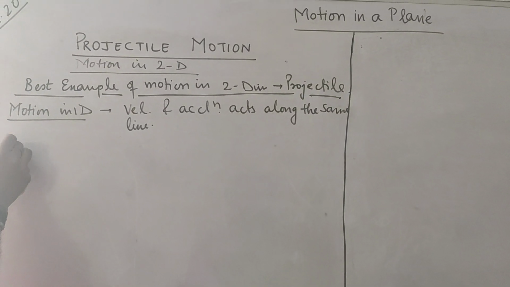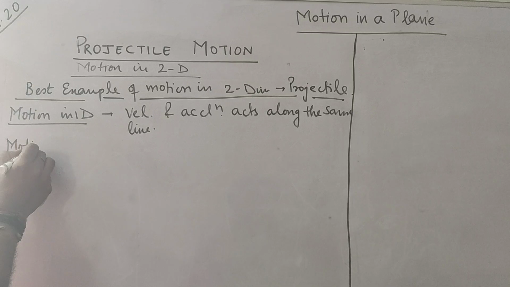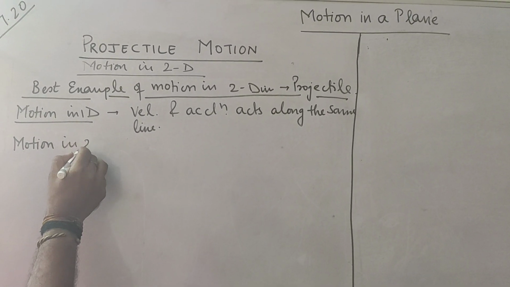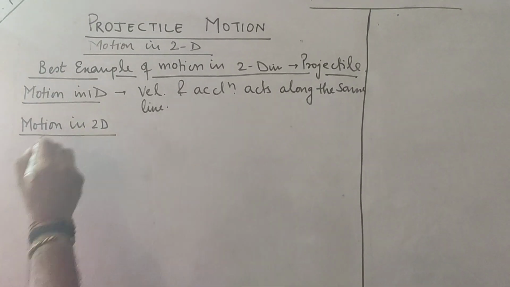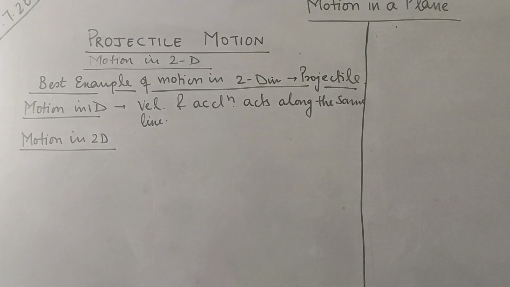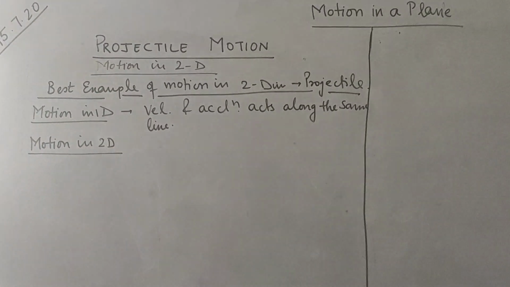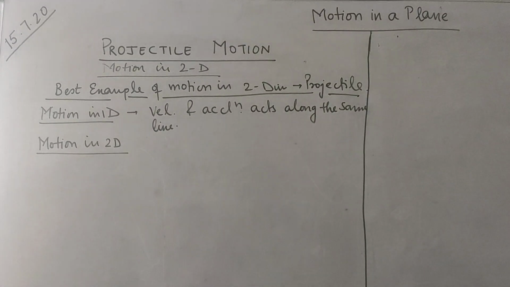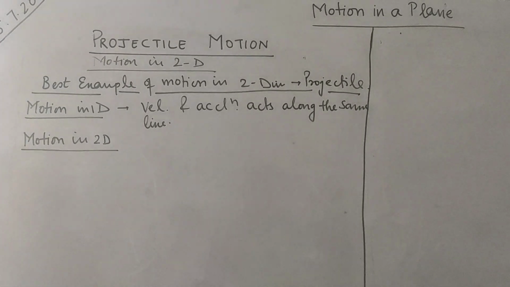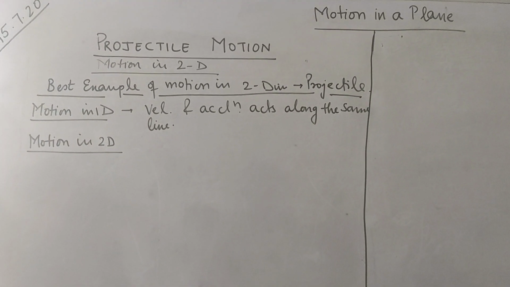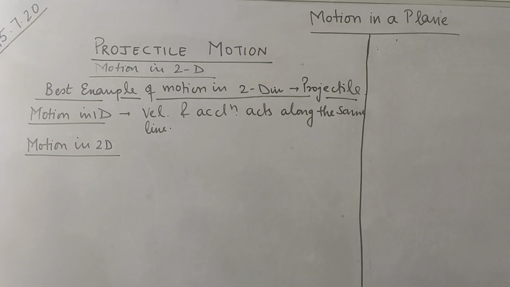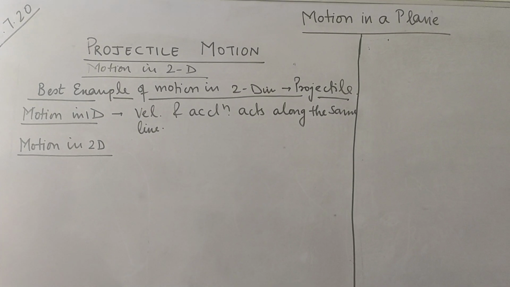Say for example, I am giving you an example of motion in one dimension. A car is moving on a straight road. Its velocity and acceleration both are acting along the same direction. If you throw an object vertically upwards, it will come down under the influence of gravity. That is also motion in one dimension. But what about motion in two dimension? Motion in two dimension means motion in two axes.